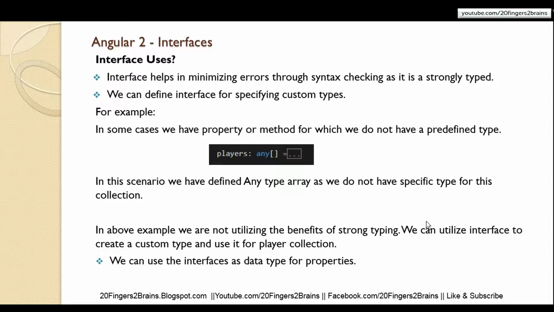So in this scenario, we can create an interface, define the properties this object has, and make this collection implement the interface by using this interface as a data type. So now you will be able to utilize the benefits of strong typing. We can use the interface as a data type for properties.